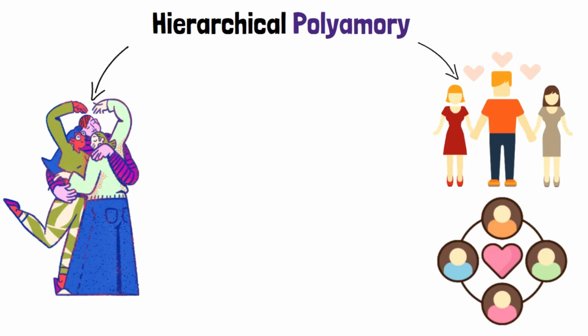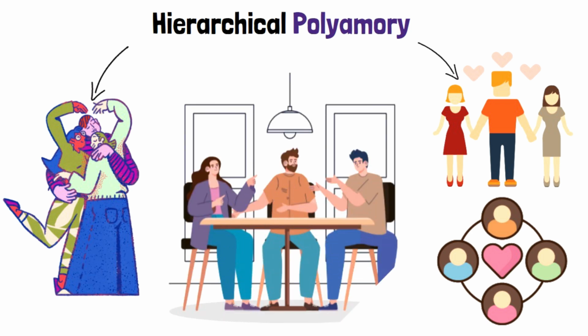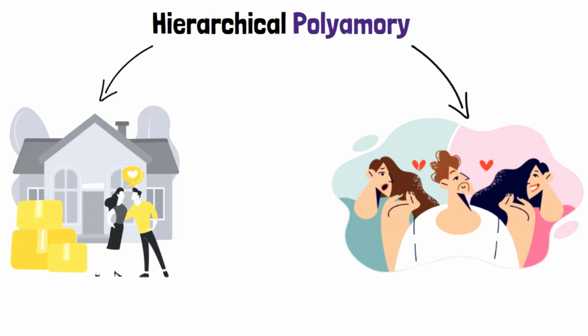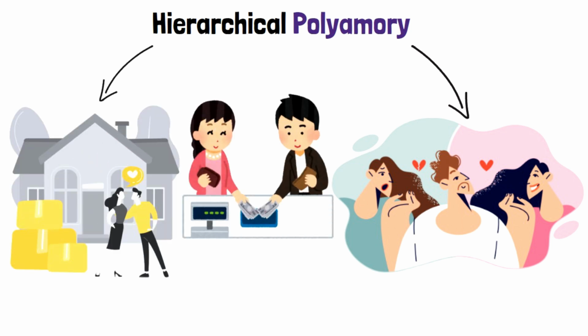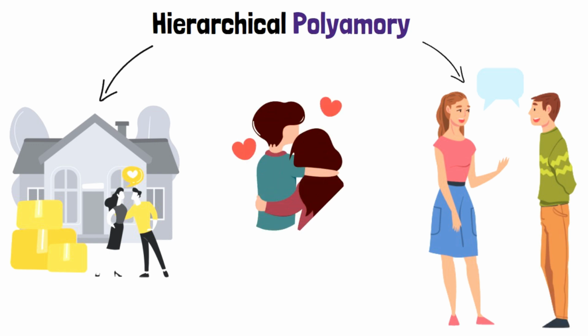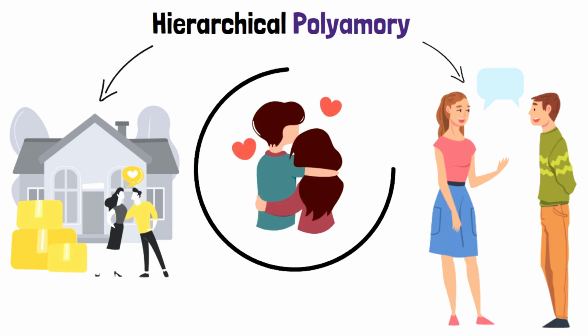Hierarchical polyamory. Hierarchical polyamory is a form of polyamorous relationship structure where partners establish a hierarchy or ranking system among their multiple relationships. This typically involves a primary or anchor partner who holds a higher level of commitment, priority, and significance compared to other secondary or tertiary partners. Hierarchical polyamory can involve cohabitation, shared finances, or other forms of entanglement with the primary partner, while secondary relationships may have more boundaries or limitations.